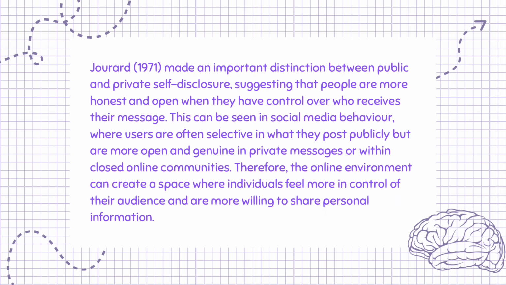Derlega, 1971, made an important distinction between public and private self-disclosure, suggesting that people are more honest and open when they have control over who receives their message. This can be seen in social media behavior, where users are often selective in what they post publicly but are more open and genuine in private messages or within closed online communities. Therefore, the online environment can create a space where individuals feel more in control of their audience and are more willing to share personal information.